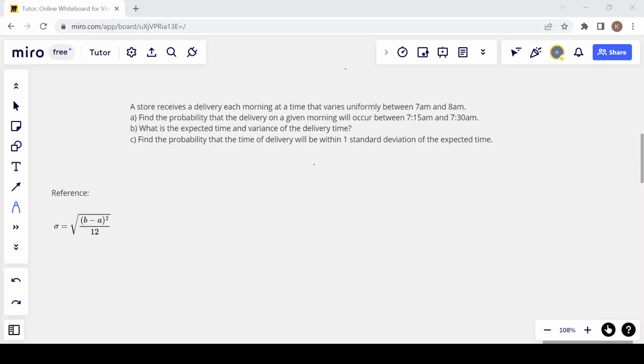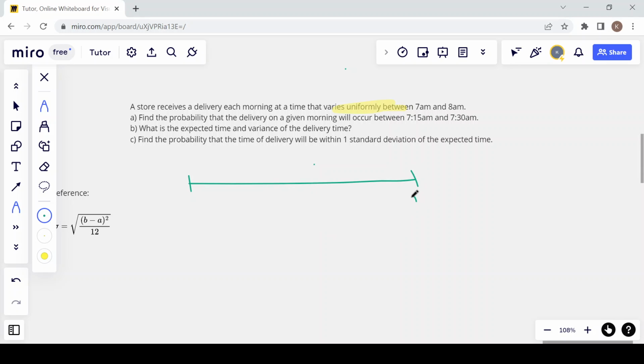I wanted to record a quick problem for you, or a solution, I guess, a uniform distribution. So we have a store receiving a delivery at a time that varies uniformly, and the question tells us that we're looking at a uniform distribution, so that's kind of handy. We don't have to think about it too much, so we know what distribution we're dealing with. And they tell us that it varies uniformly between 7 a.m. and 8 a.m. So here's our window of time.